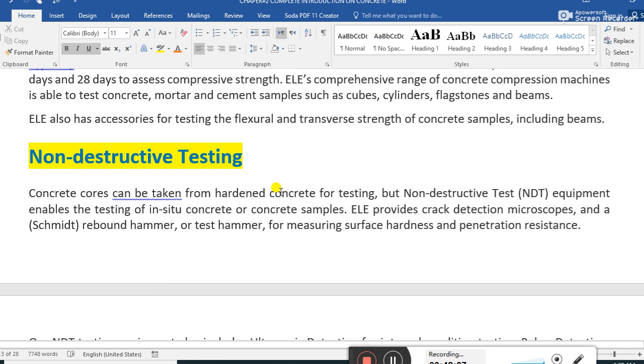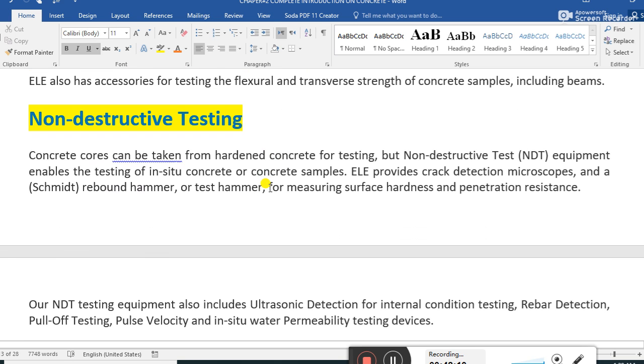Non-destructive testing. What is non-destructive testing, guys? Concrete cores can be taken from the hardened concrete for testing, but non-destructive testing, NDT, means something different.